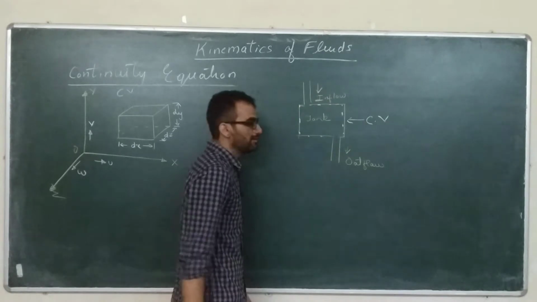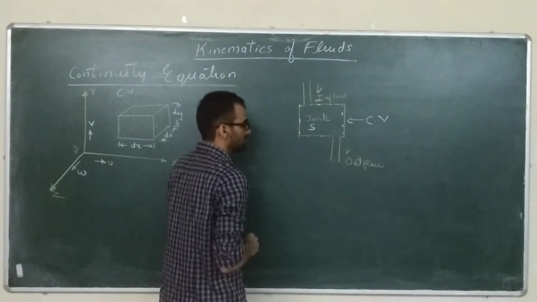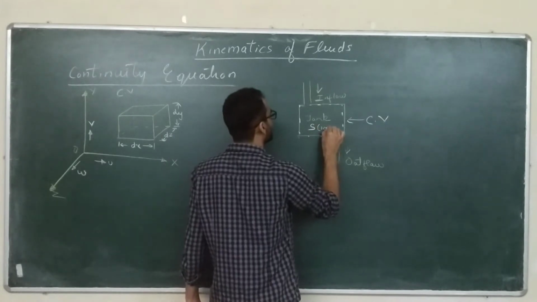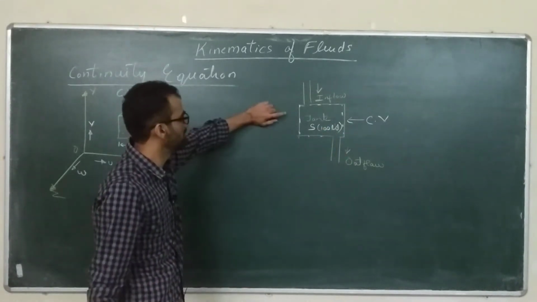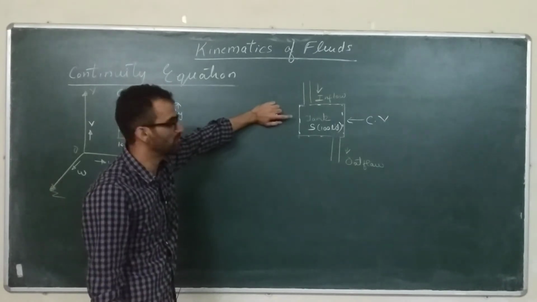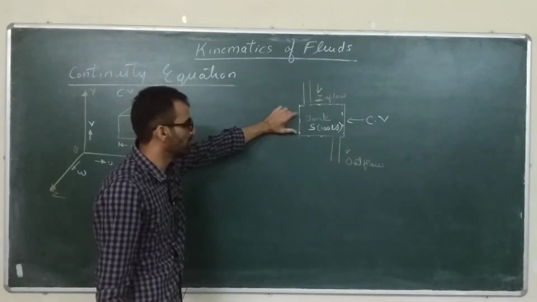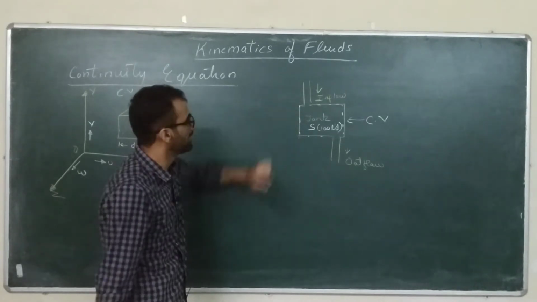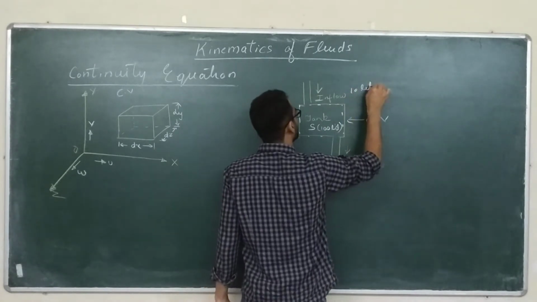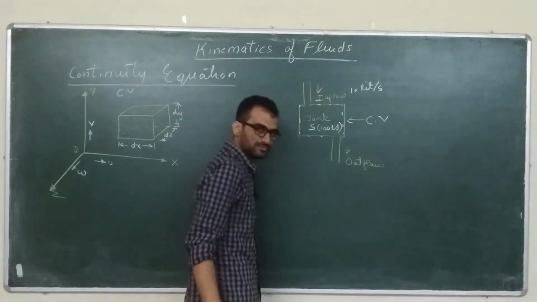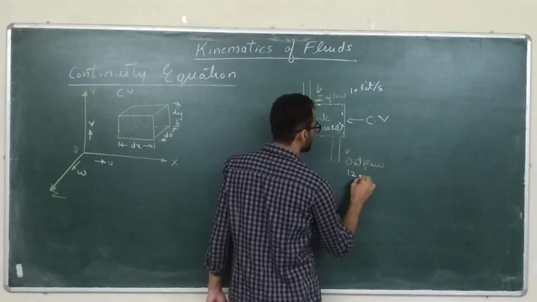Let's say there is some particular storage in this tank. For example, suppose the storage of the tank is 100 liters, so 100 liters of fluid is available in this tank. Now let us say the inflow is coming at 10 liters per second, and the outflow is 12 liters per second.